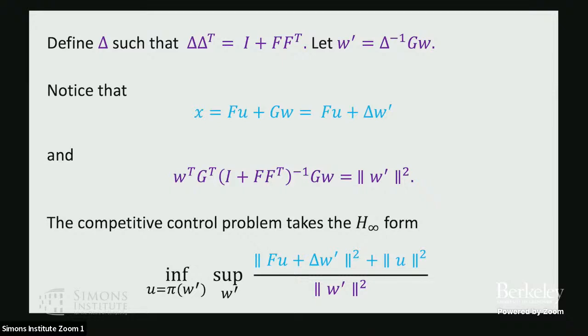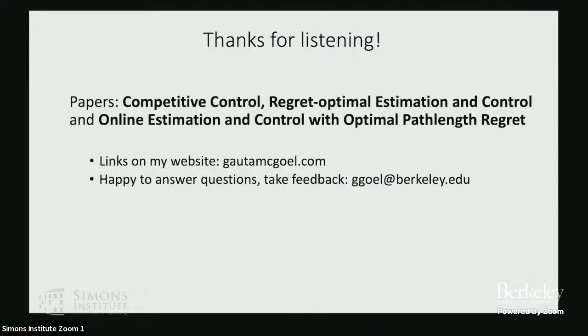What I haven't shown you so far is how you do this efficiently. If someone came to you and said, I have these huge T by T block matrices, F and G, and you factor them, no engineer is actually going to run that. You can show that you can actually do this efficiently, and that's the hard problem. You can simplify this quite a bit and get a very explicit form for the competitive controller. I'm not going to have time to talk about that. If you're interested, come chat with me.